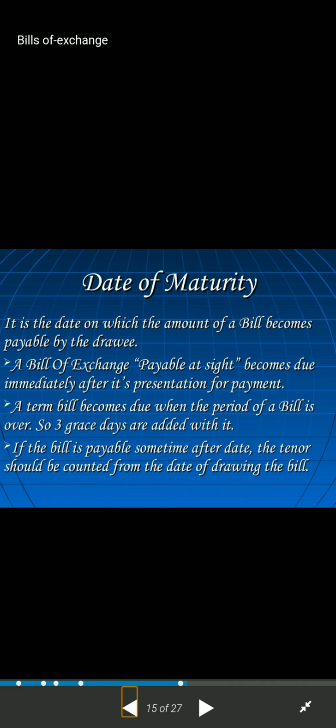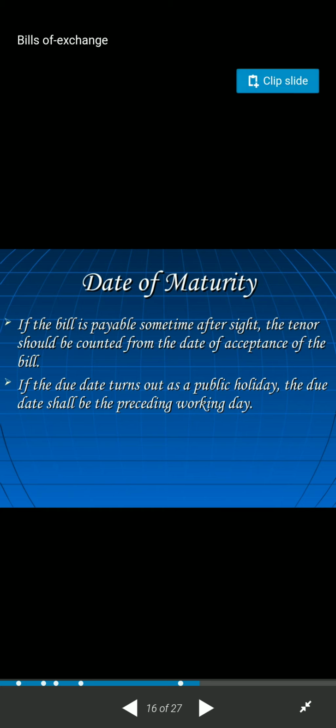Suppose we have written a bill on 1st of April and the person has given the due date as after 3 months. So after 1st April, the maturity date will be after 3 months, plus 3 more days provided as grace days.